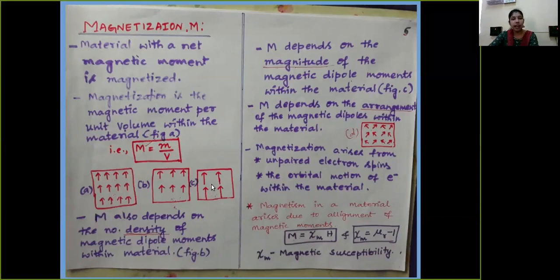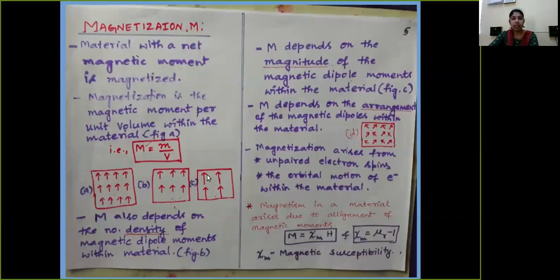And in the third diagram, figure C, we are observing that the magnetic dipole moment magnitude is more, the length of the magnetic dipole moment is more compared to the length in A as well as in B. So the magnetization depends not only on the density of the magnetic dipole moments, it also depends on the magnitude of the magnetic dipole moments.